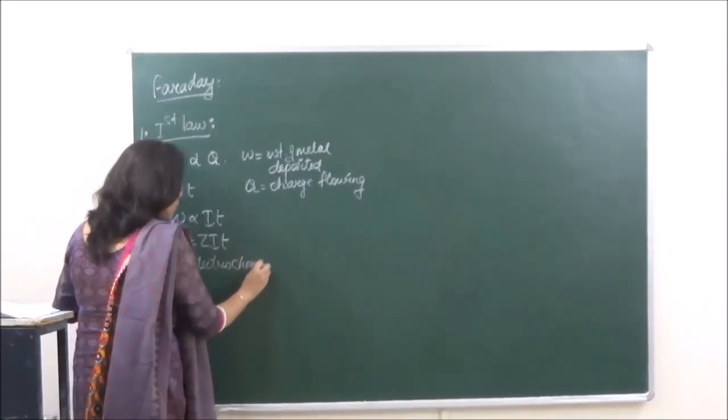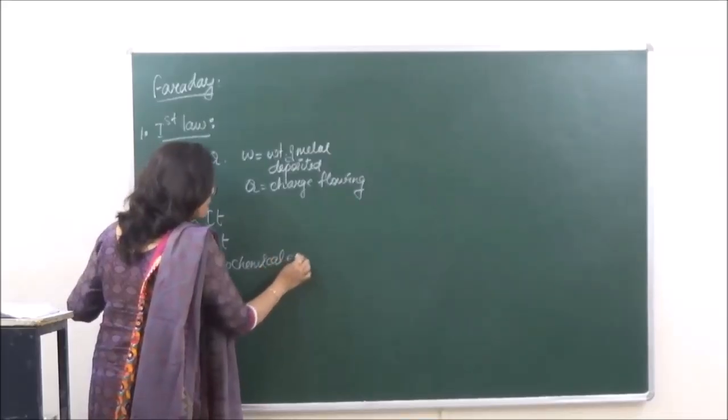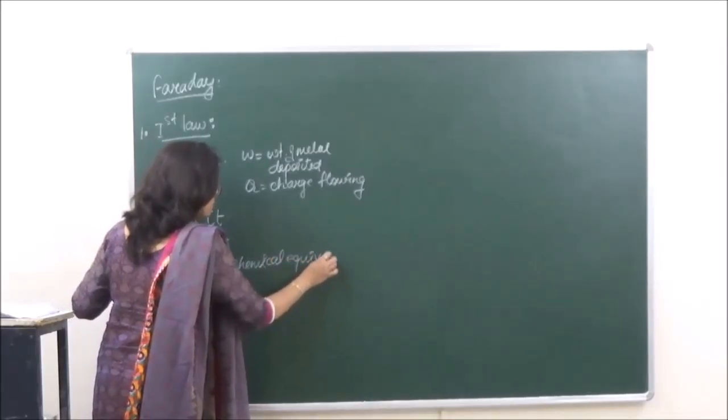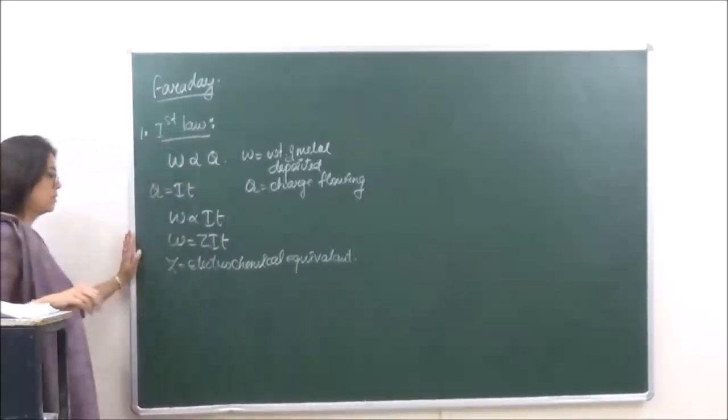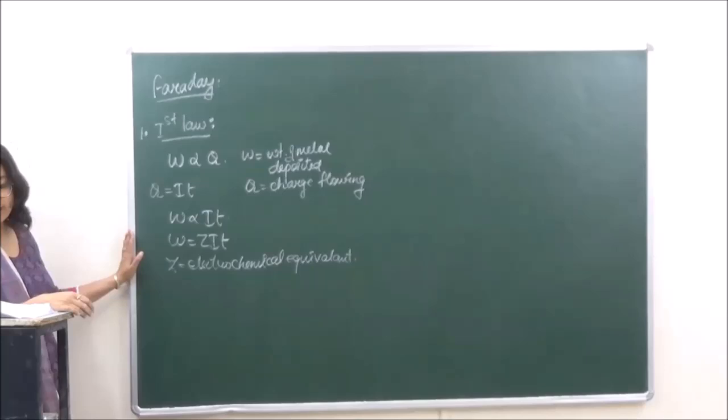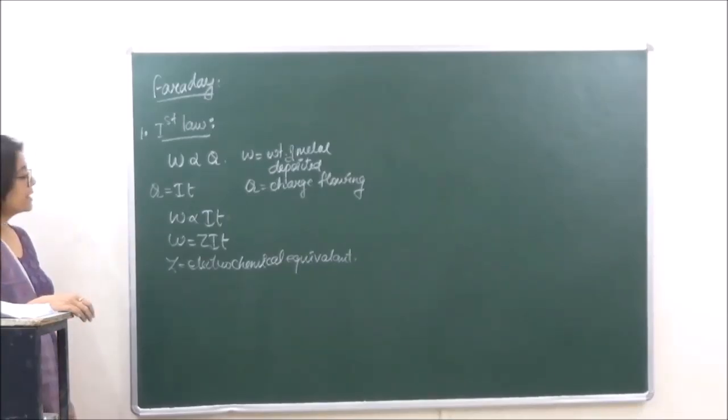electrochemical equivalent. Z is equal to electrochemical equivalent. So what is electrochemical equivalent?